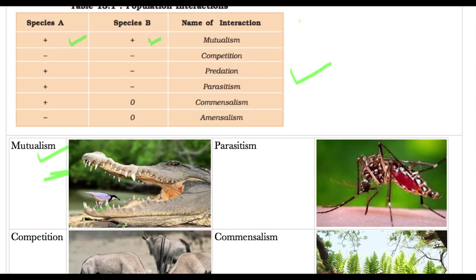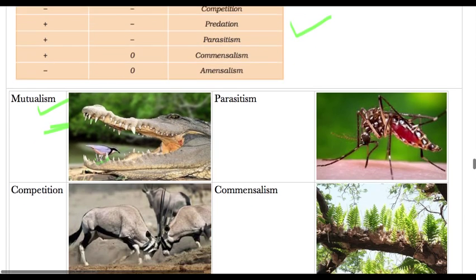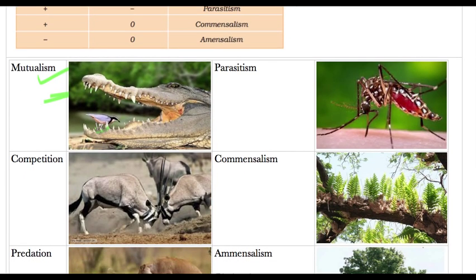The second type of interaction we have is competition. In competition both species will have a negative effect or will lose from it. Competition generally happens when both species are competing for the same resource. Competition can be of two types. Interspecies is between two species.